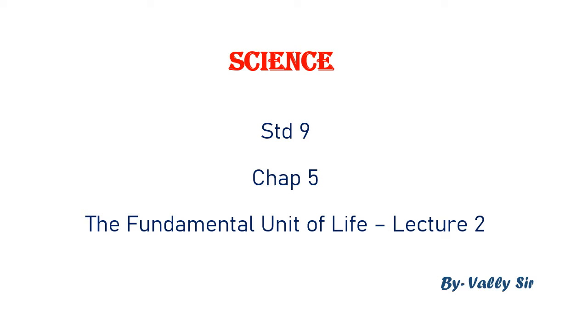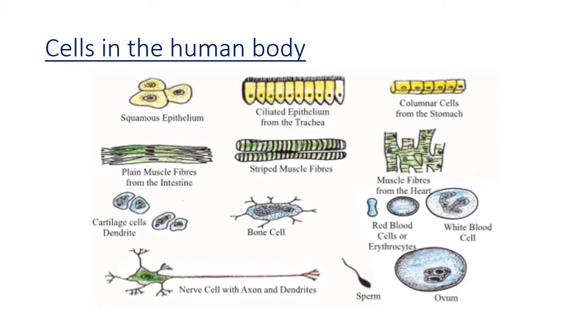Then Schleiden and Schwann gave the cell theory, whose points we discussed yesterday. We also saw what metabolic activities or life processes the cell undergoes, like nutrition, digestion, circulation, etc. Then we studied unicellular and multicellular organisms. We saw the size and shapes of different types of cells in the human body. So we are going to revise a little bit.